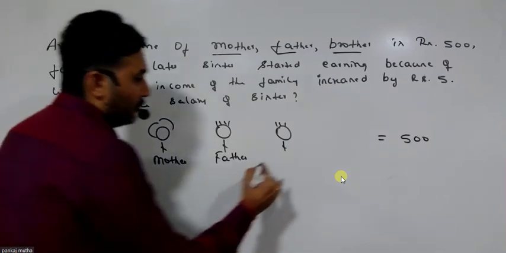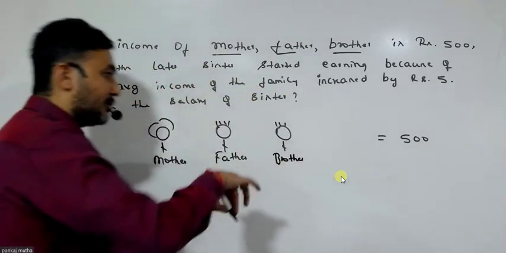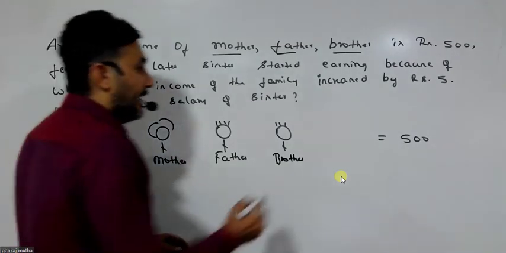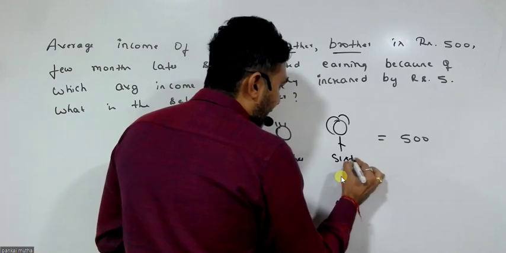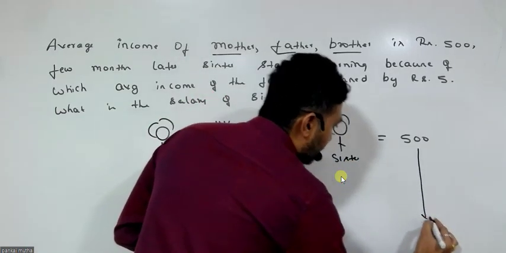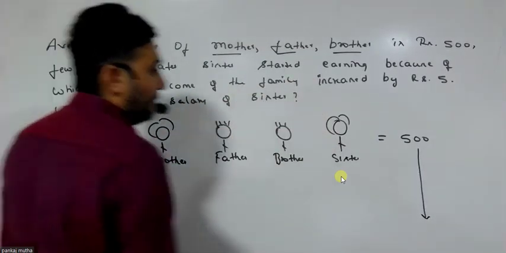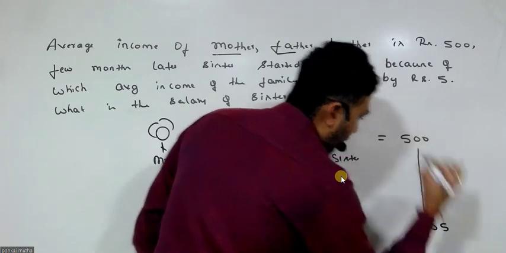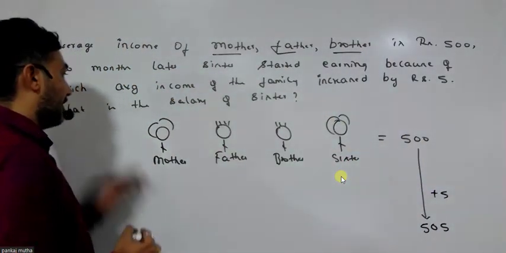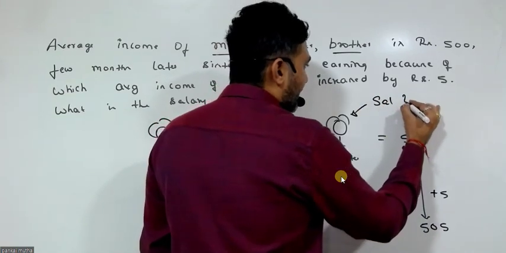As of now, the sister was not earning, but a few months later, she got a job. And when the sister started earning, the average income of the family increased by 5, which means the average income is now 505. They're asking, what is the salary of the sister? That is the question.